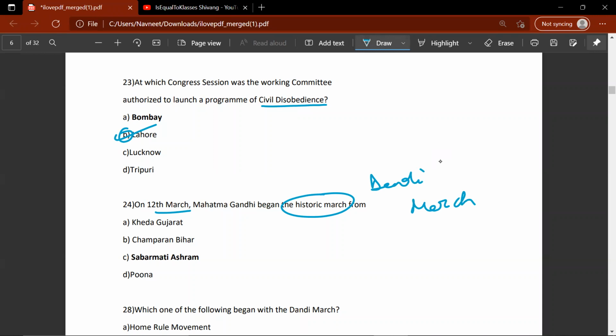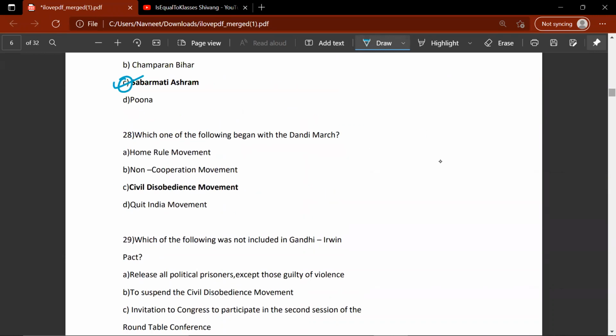Because he had to walk. He didn't take a car and go over there. On 12th March, Mahatma Gandhi began the historic march from Kheda, Gujarat, Champaran, Bihar, Pune. So the correct answer would be C, Sabarmati Ashram.